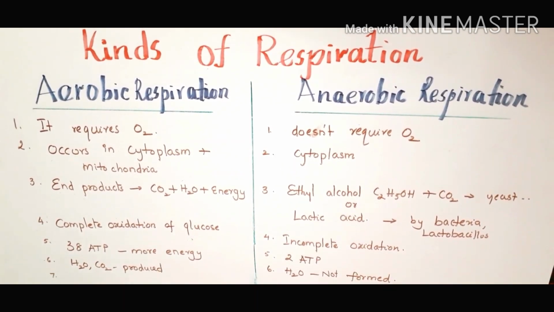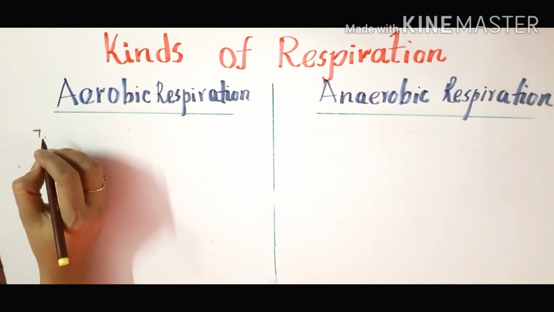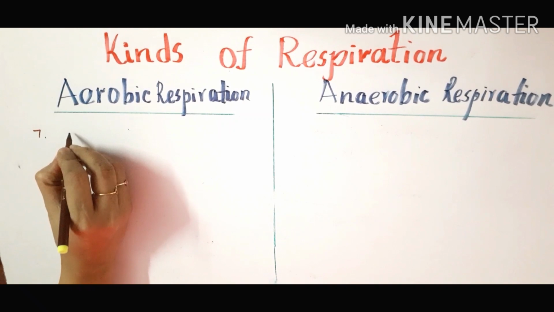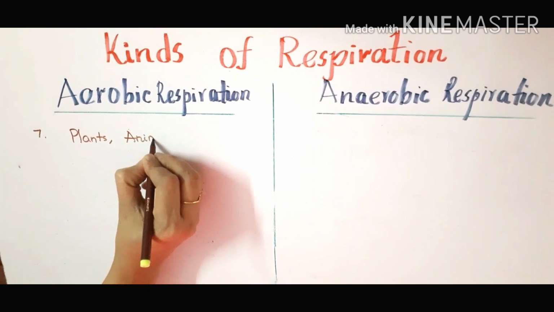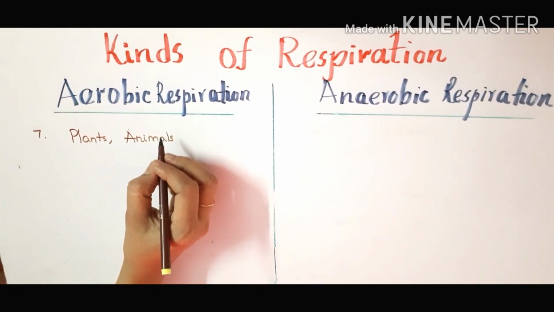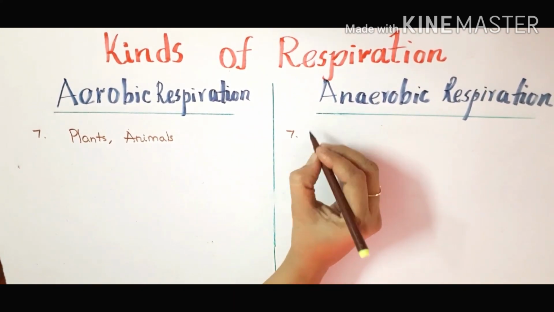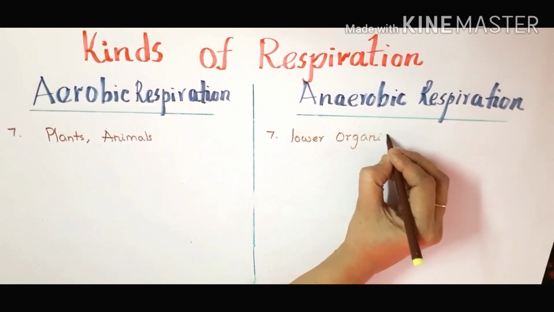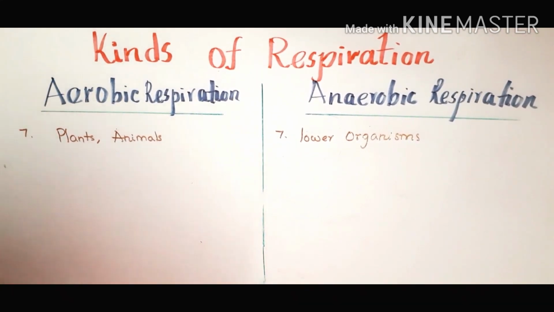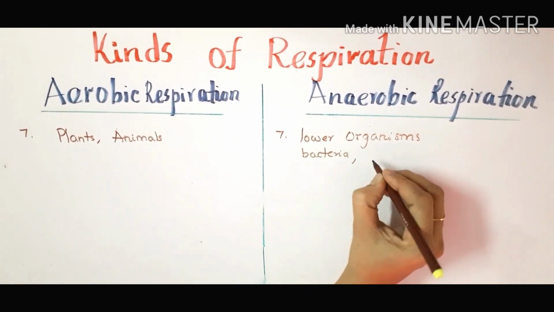Next, what are the examples of aerobic respiration? Aerobic respiration occurs in all plants and animals. So in all higher organisms we can see aerobic respiration, whereas anaerobic respiration we can see in lower organisms, for example, bacteria and also in yeast.